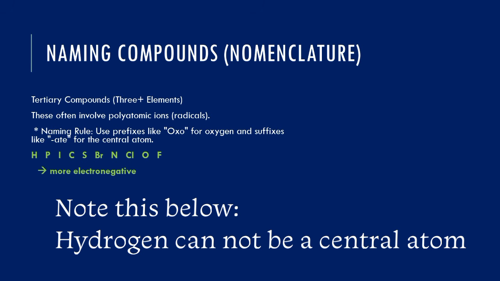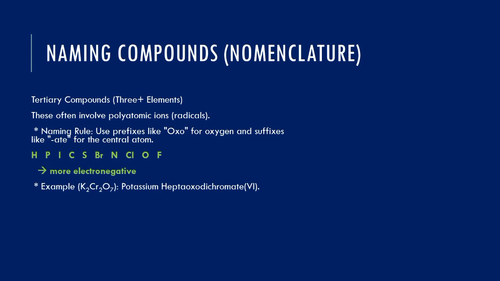For instance, when we have oxygen and chlorine coming together, oxygen becomes oxo, then chlorine now becomes chlorate because chlorine is less electronegative compared to oxygen. Hope you get that. For instance, we have K2Cr2O7. It is called potassium heptaoxodichromate 6.